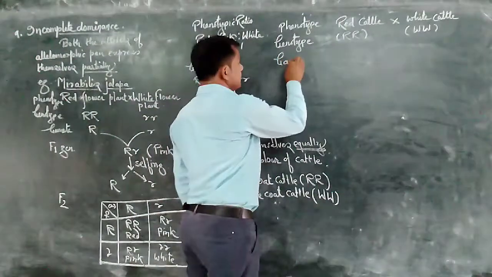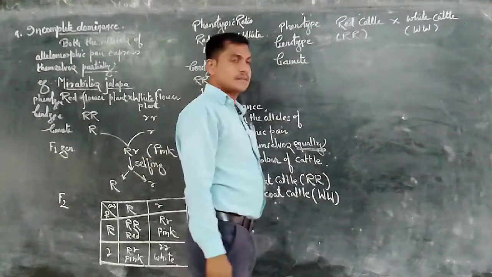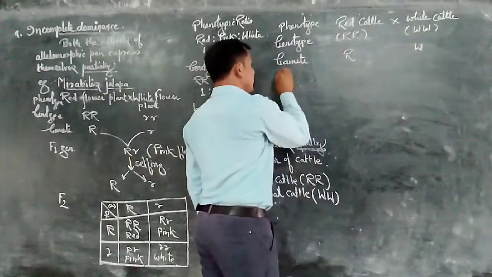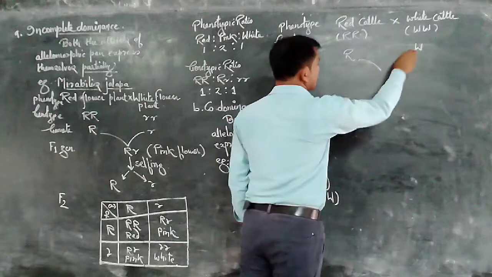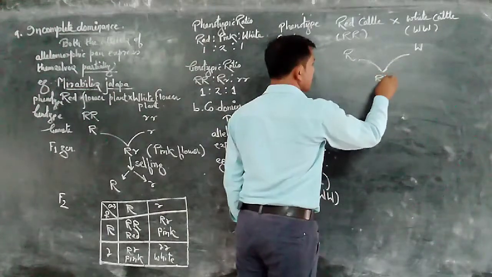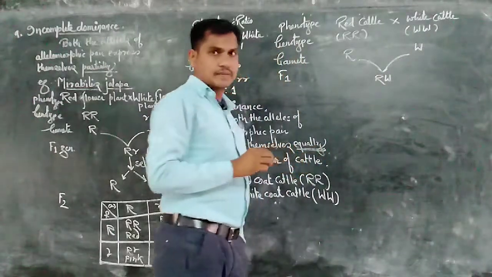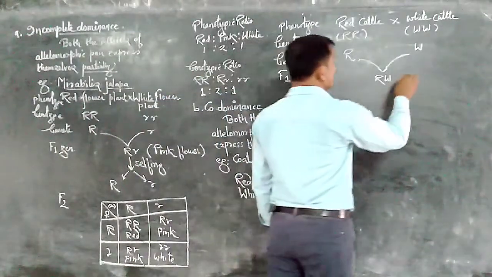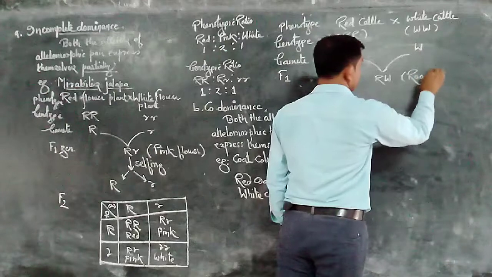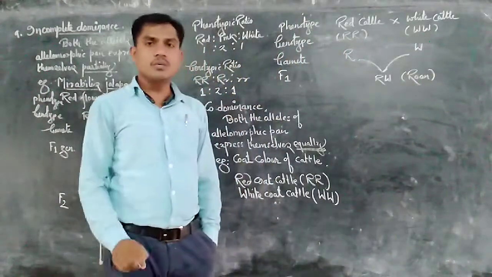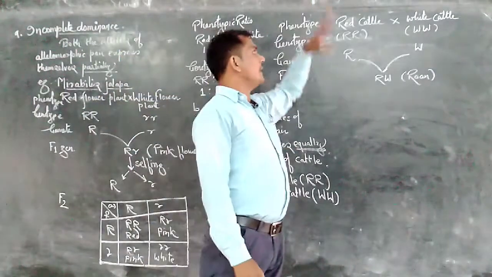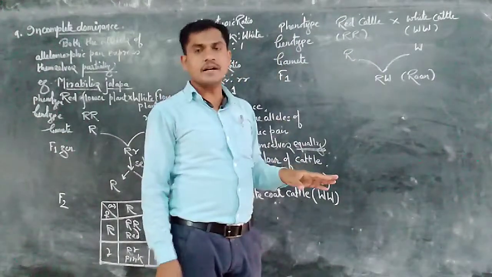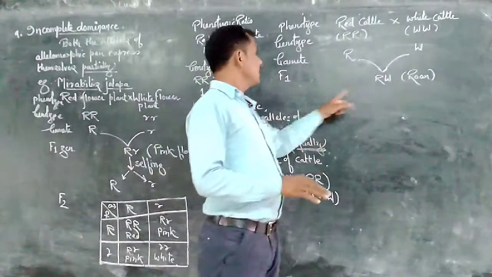Then they produce gametes: one produces gamete capital R, the other produces gamete capital W. In the F1 generation, both gametes fuse and the resultant progeny has the genotype capital R capital W. When you observe this progeny, you find it has a roan coat color, where white color patches and red patches are both present on the same individual.